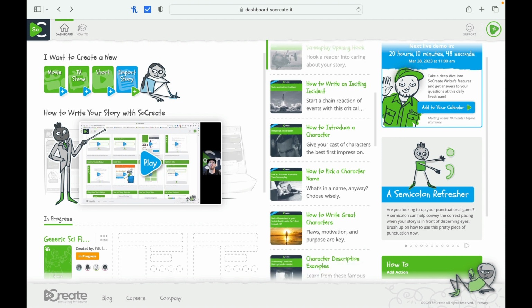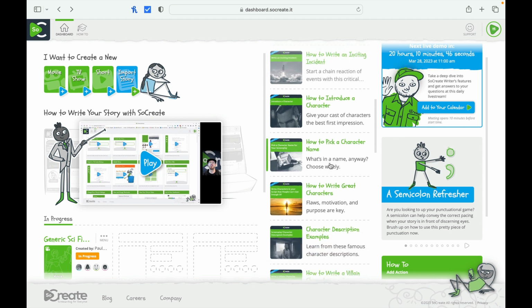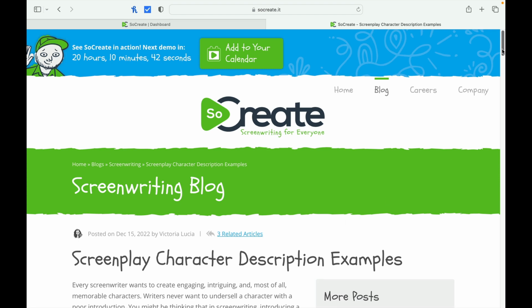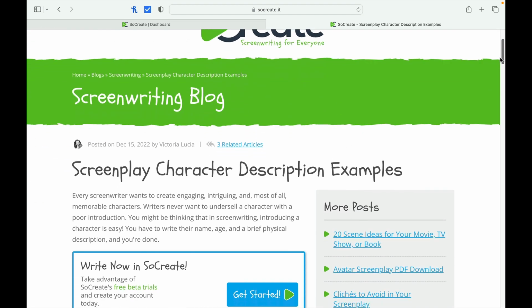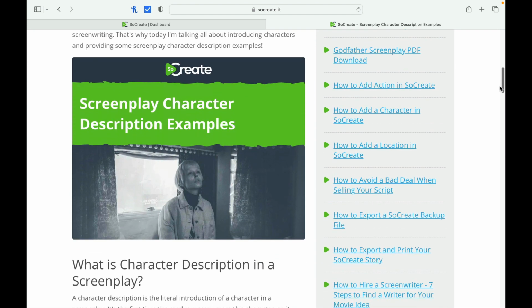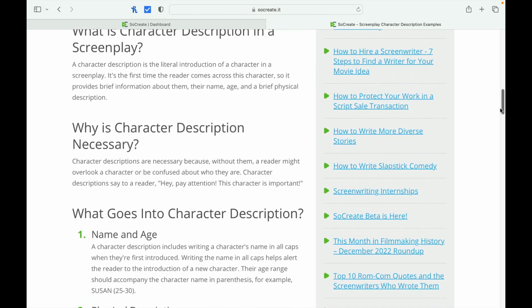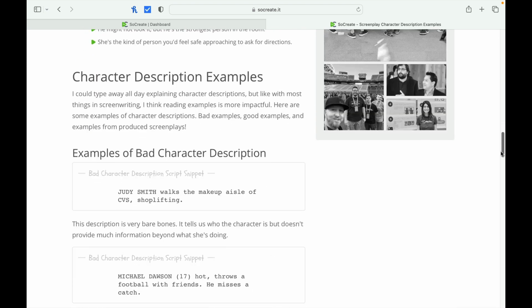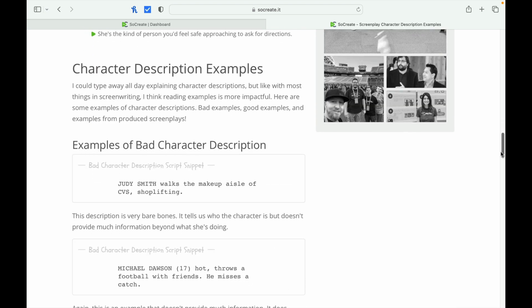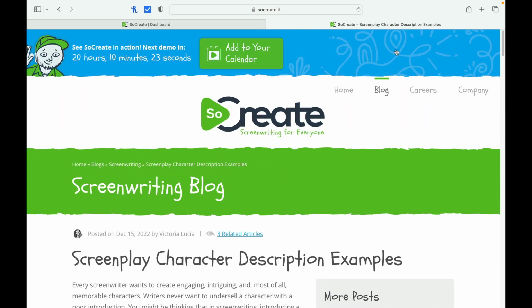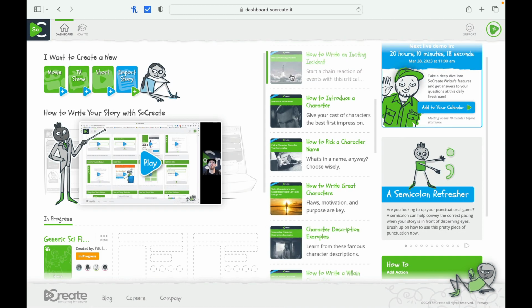One of the things I thought was good was this character description examples. So it brings you to a blog post, and they do a good job of sort of walking you through how to write a character description. And all this material is very approachable, very easy to use. And so I think they've done a really good job on this, and it's a good resource, especially for new screenwriters when you're not really sure how to do stuff.